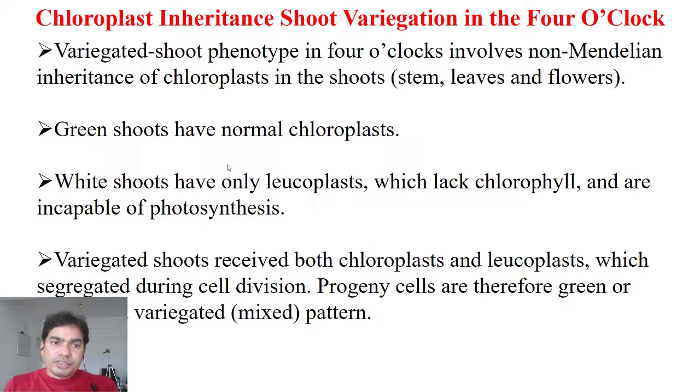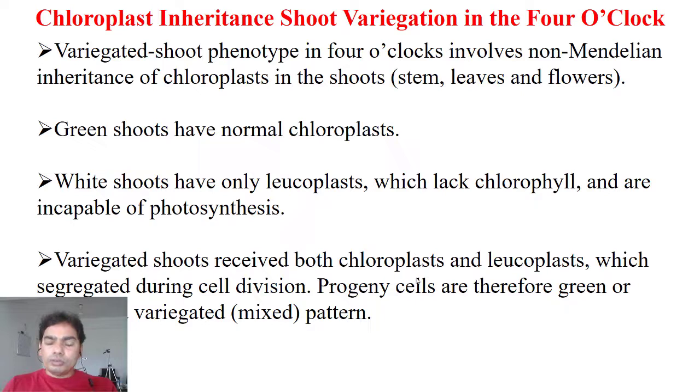So if you see the structure of this, green shoots have the normal chloroplast, while white shoots have only leucoplast, which lacks chlorophyll and is incapable of photosynthesis, right? So if you see here, there are variegated shoots that received both chloroplast and the leucoplast.